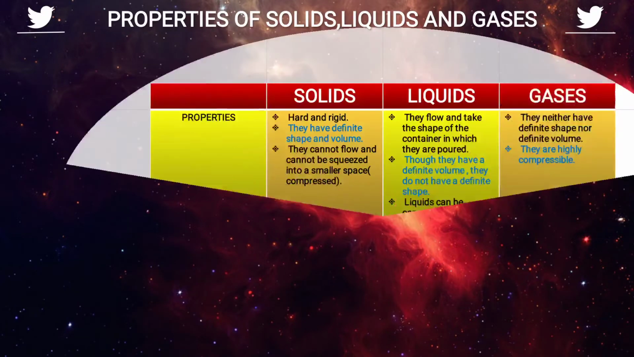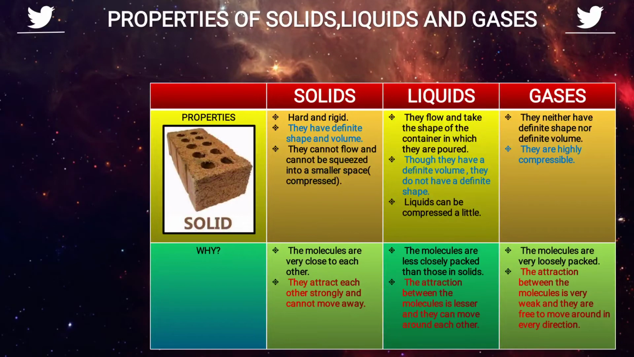Properties of solids, liquids and gases. Solids are hard and rigid. They have a definite shape. As you see in the image, it has shape and occupies space, which means it has volume. They cannot flow and cannot be squeezed into a smaller space. The term given is compressed or compression. So when we press the brick, it will not change its shape. Why? Because it is hard.